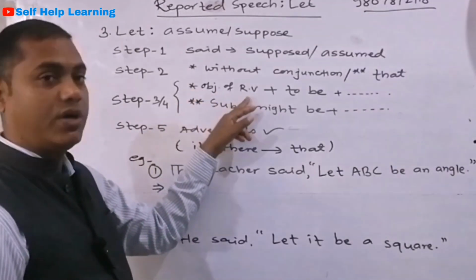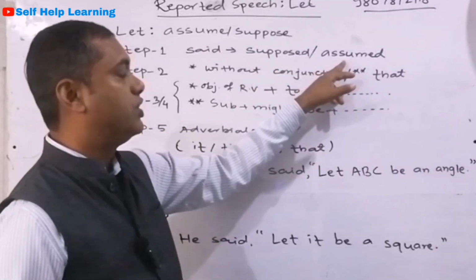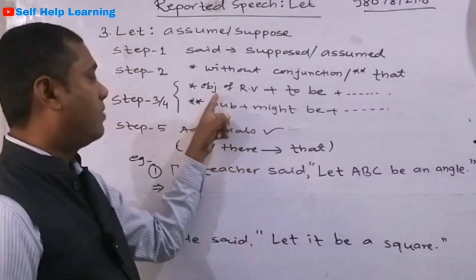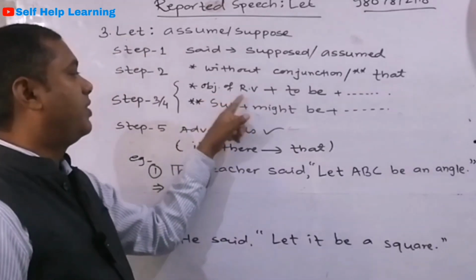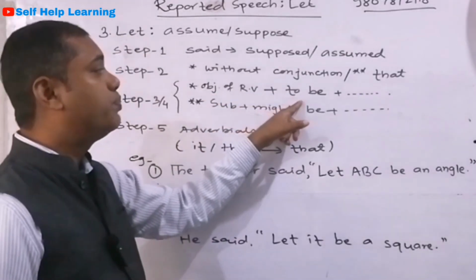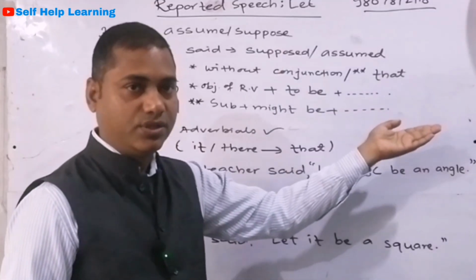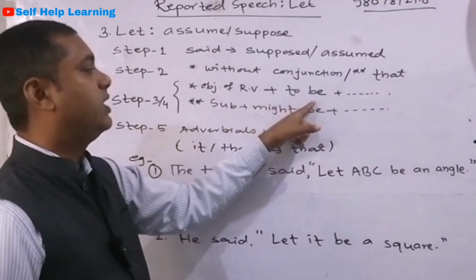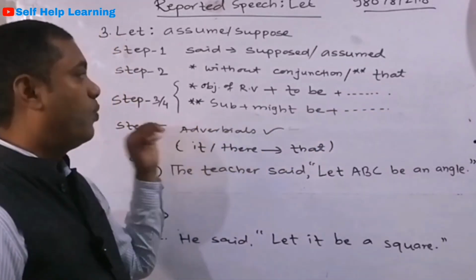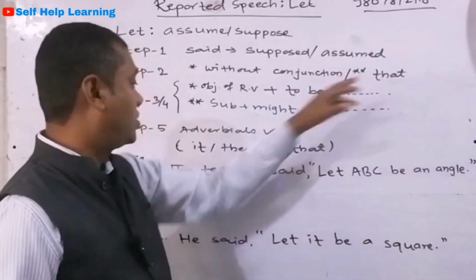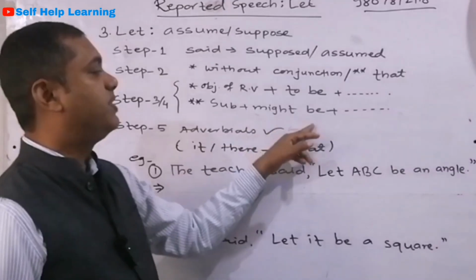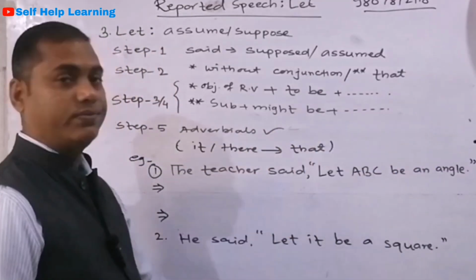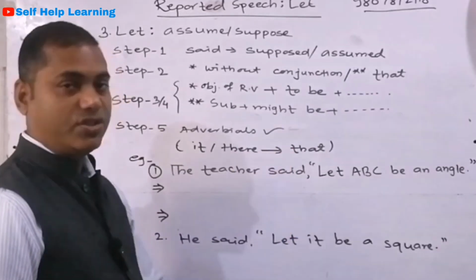So if we are going without a conjunction, the single star, what is the structure? After supposed or assumed, we take an object, the object of the reporting verb. See this structure: object of the reporting verb, to be, and then the remaining parts. And the next one is with the conjunction that: subject, then might be, plus the remaining part. It will be clear if we apply this in an example.